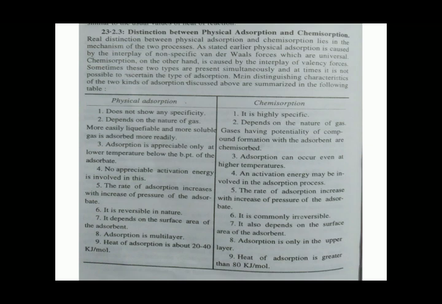In physical adsorption, the heat of adsorption is about 20 to 40 kJ per mole. In chemisorption, the heat of adsorption is greater than 80 kJ per mole. Okay students, in this class we studied adsorption, classification of adsorption of gases on solids, types of adsorption and differences between them.